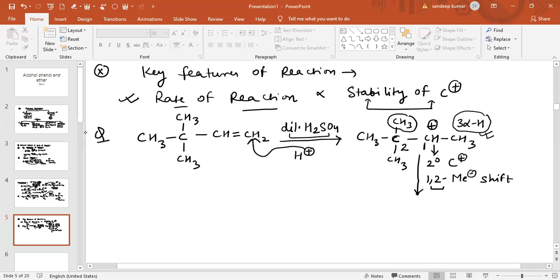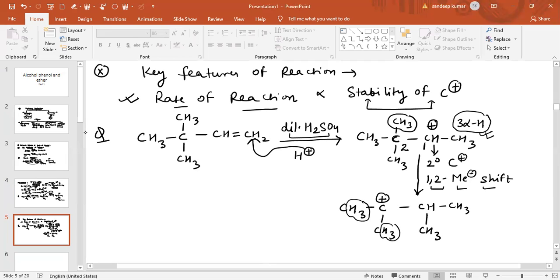What happens after the 1,2 methyl shift? As you can see, after the 1,2 methyl shift, the positive charge will develop on this carbon atom, and again a CH3 group is there. When the methyl group shifts onto this carbon atom, this carbon atom will also have one extra CH3 group. Now you will count the number of alpha hydrogens. You can see 3 alpha hydrogen atoms on this carbon atom, and now 3 more alpha hydrogen atoms are also there.